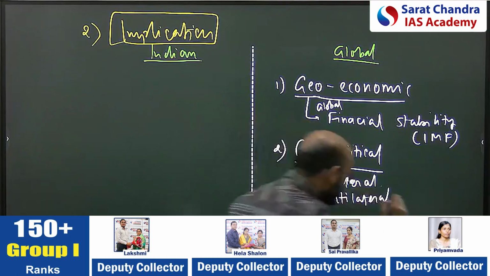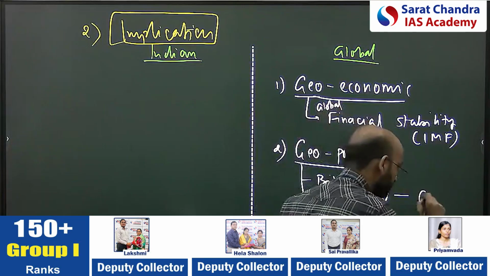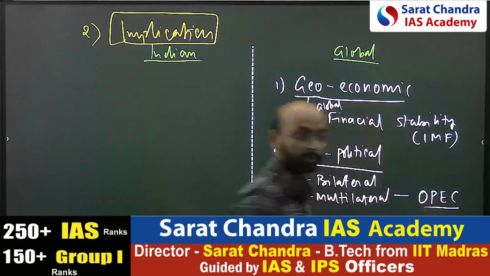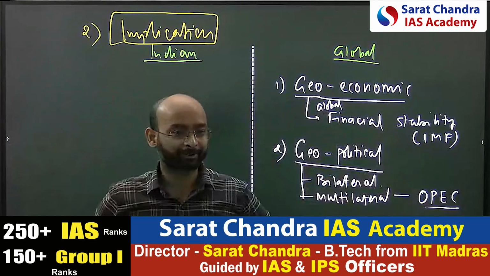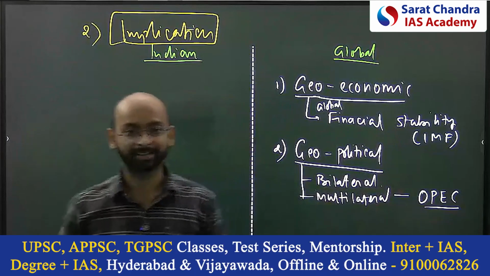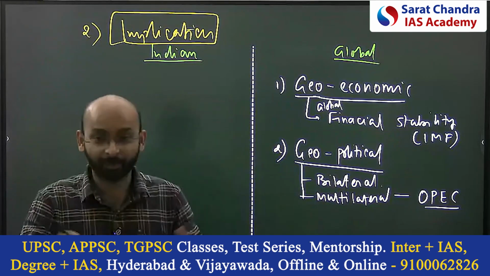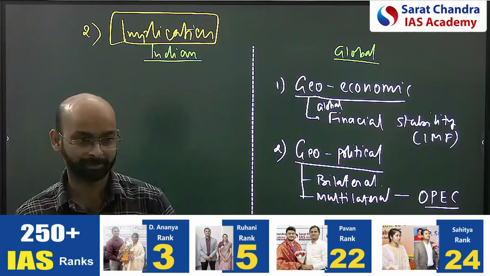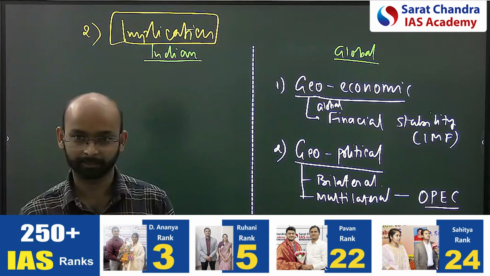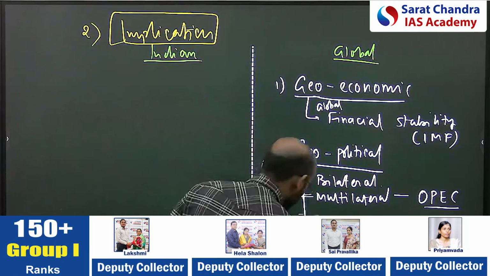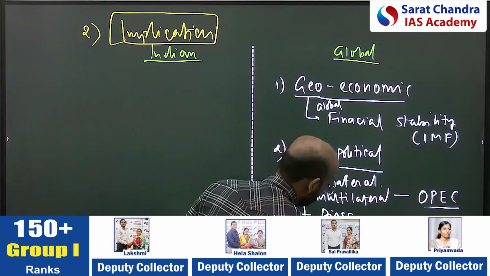We know many examples. Second is the multilateral. Any example, most important, if it is oil, OPEC is there. Do they have influence on the G20 or not? Do they have influence on the United Nations or not? Do they have influence on the WTO or not? Because of the monopoly of oil, they influence the geoeconomics and geopolitics. Clear? Third, diaspora. Can we bring this?